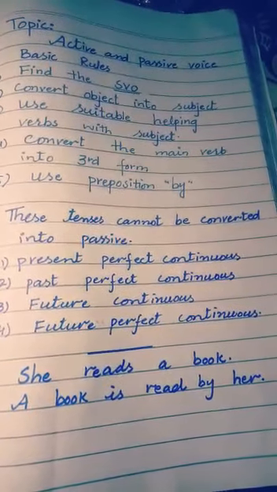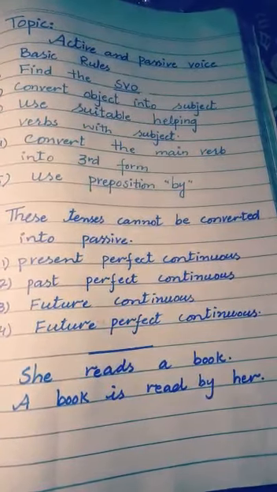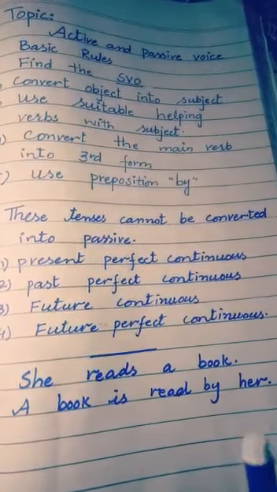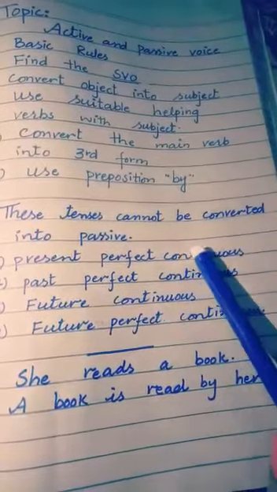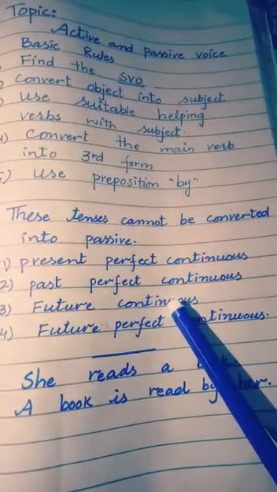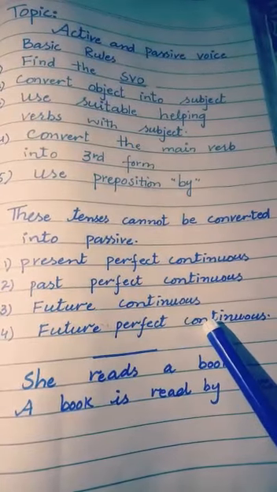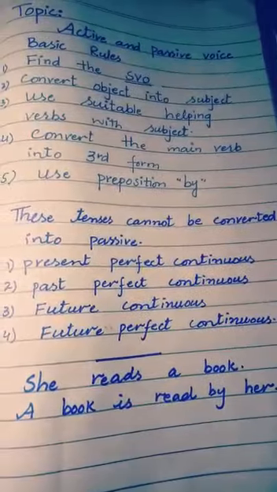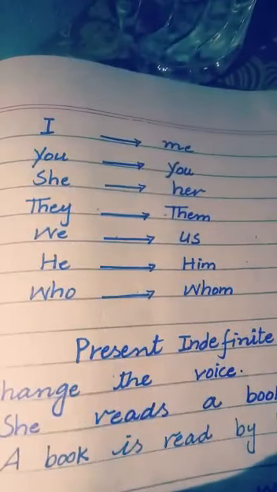These tenses cannot be converted into passive. Keep this thing in mind that these tenses cannot be converted into passive: present perfect continuous, past perfect continuous, future continuous and future perfect continuous. These tenses cannot be converted into passive voice.